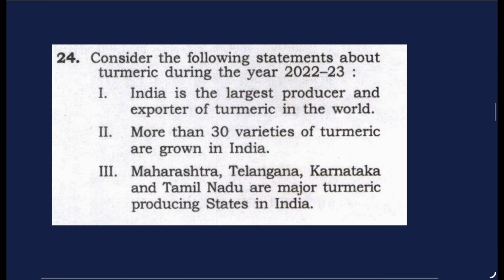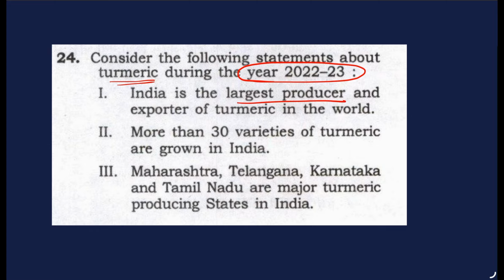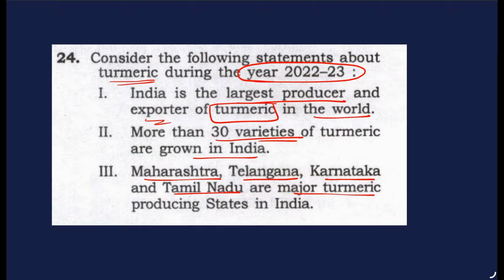So this is about turmeric. Consider the following statements about turmeric during the year 2022 to 23. India is the largest producer and exporter of turmeric in the world. That is the first statement. Second, more than 30 varieties of turmeric are grown in India. And the third statement is Maharashtra, Telangana, Karnataka, Tamil Nadu are major turmeric producing states in India.